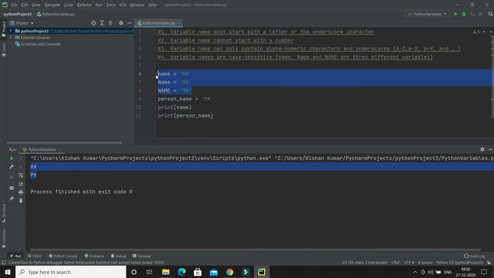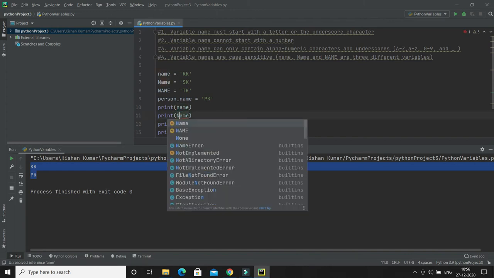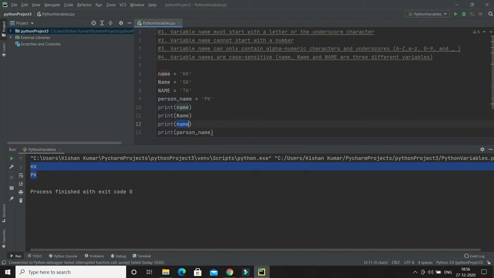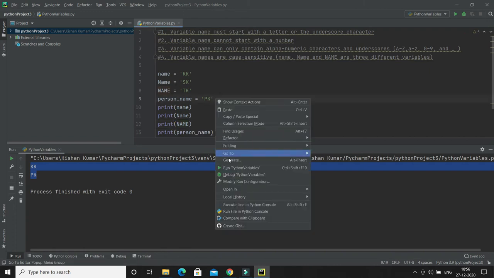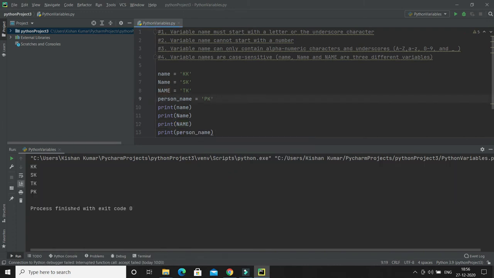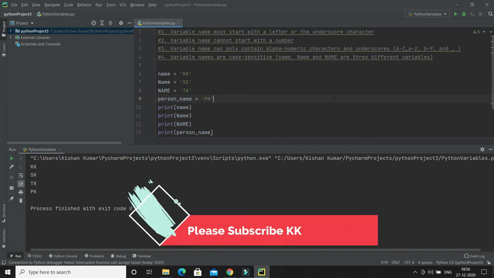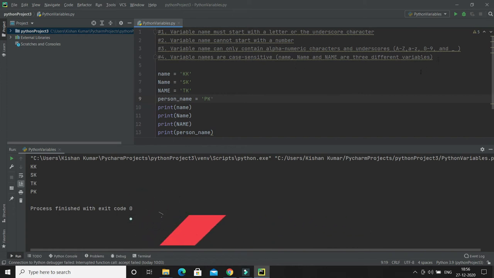So we have three variables. If you try to print these three variables, you'll get three different values, what we have assigned here. So make sure that when you create variables in Python, you keep in mind that variable names are case sensitive. I hope you understood how we can define or write a variable in Python.